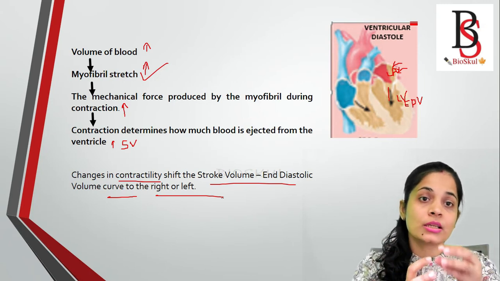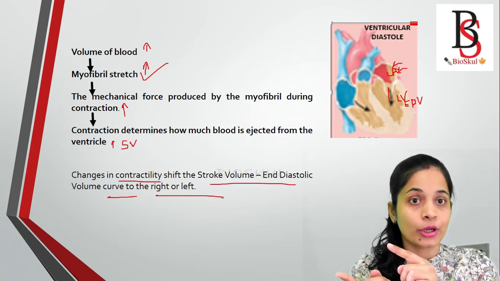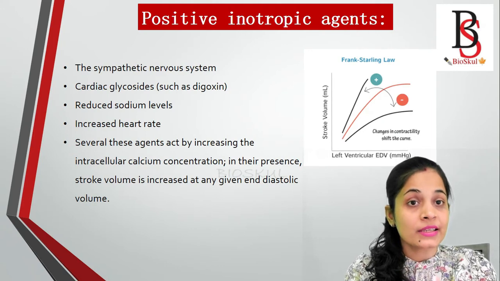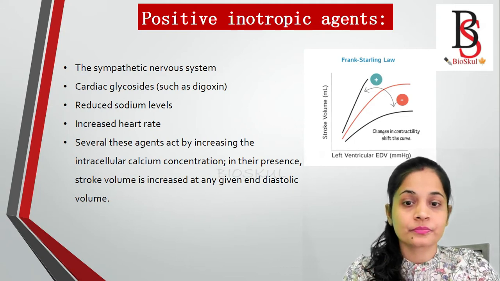All these factors that affect the contractility we discussed in our last session. Now we'll see what factors affect the Frank-Starling curve, or the end diastolic volume and stroke volume curve.